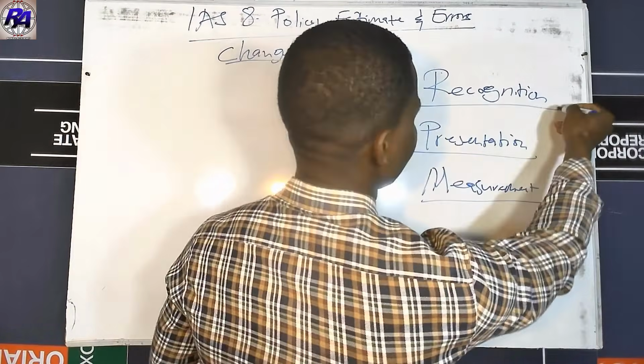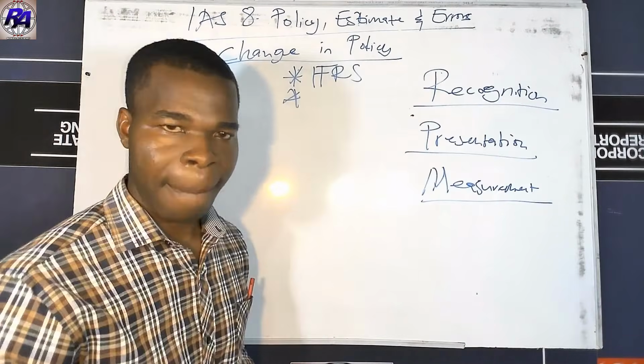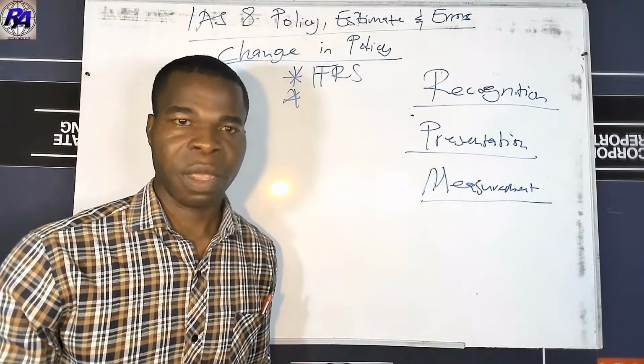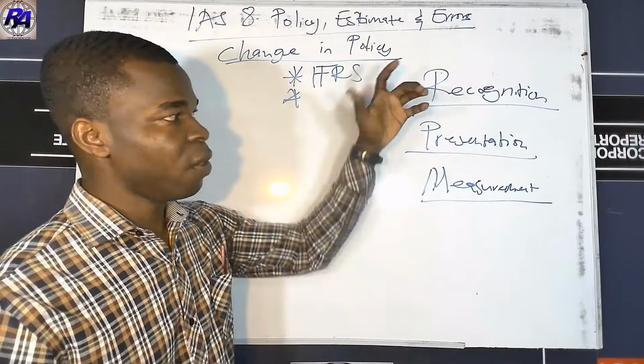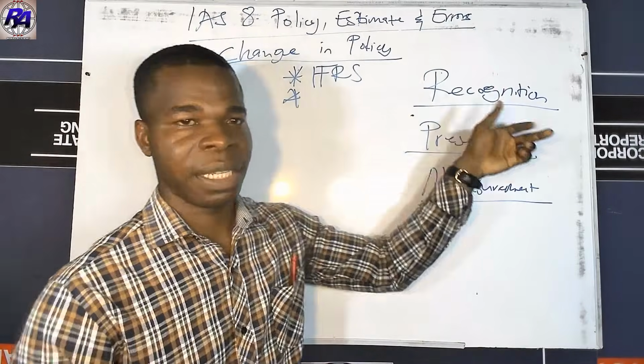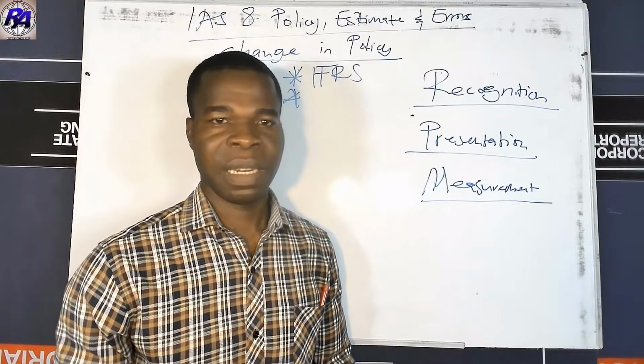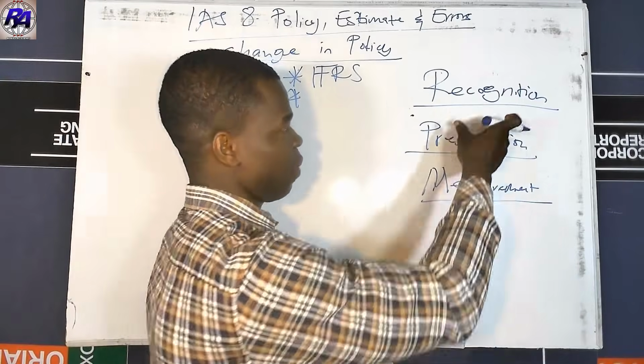If any of these three things happen in a particular standard or a policy, here I'm using policy or standard because they are synonymous to each other. If any of these things happen, then we are saying that there is a change in what? In an accounting policy.